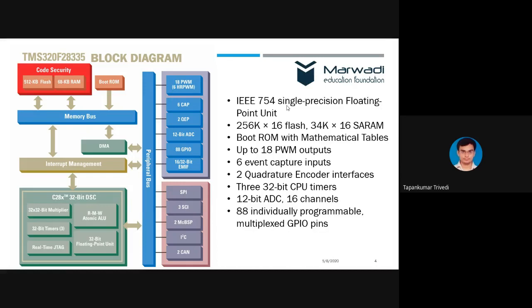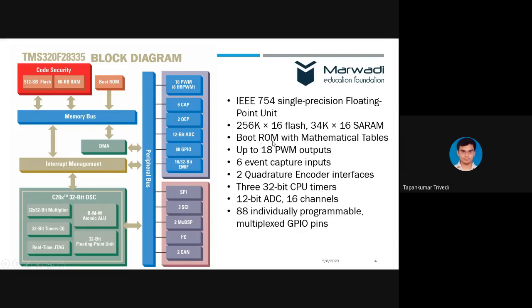And this is an advantage because in all control systems we process the algorithms in real time, and that should support floating point numbers, right? And we have 256 kilo words, 16-bit words, of flash memory, and 32 kilo words of single access RAM. In addition to this, we have a boot ROM.